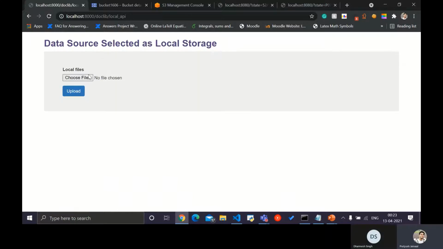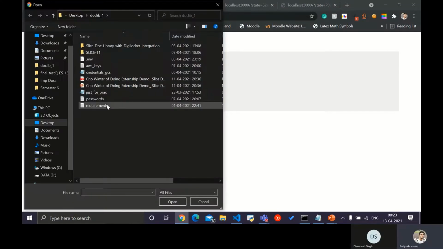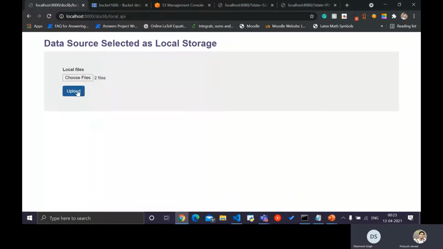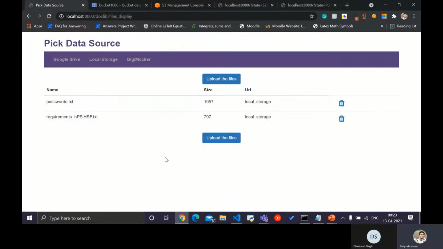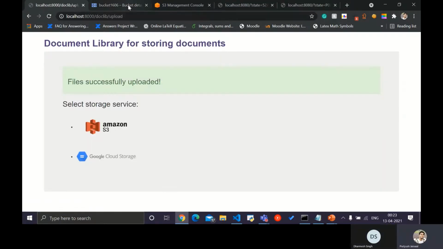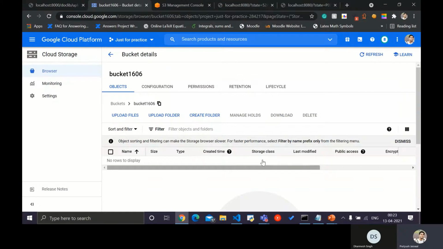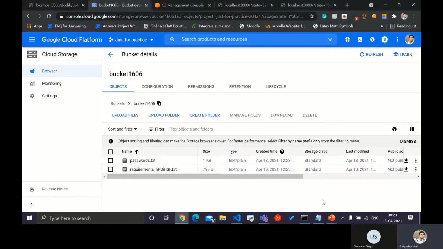I'm just using local storage as the data source for right now, as we have already demonstrated the rest of the two. And the final upload the files, so the same one. We can verify it: the GCS bucket is right now empty, and after refreshing, we can see that the files have been uploaded here.